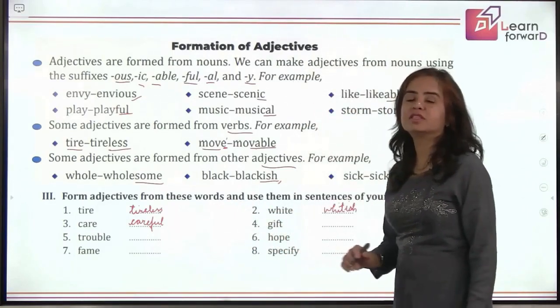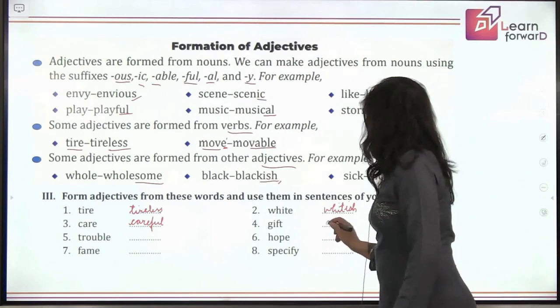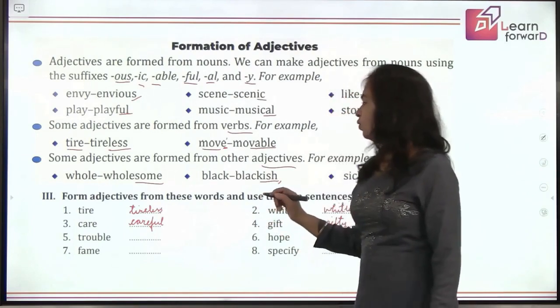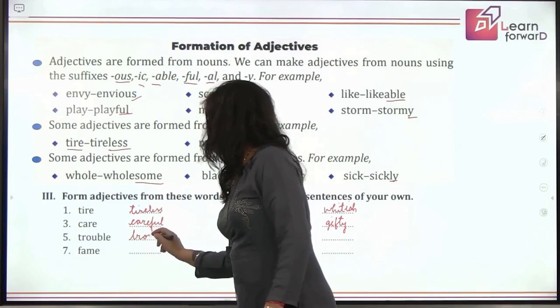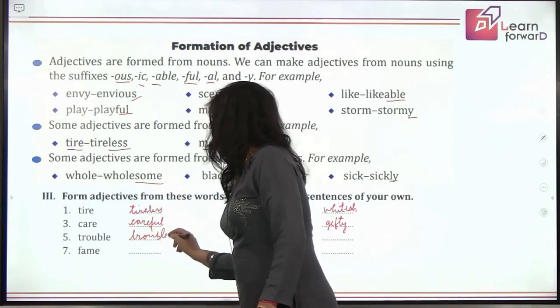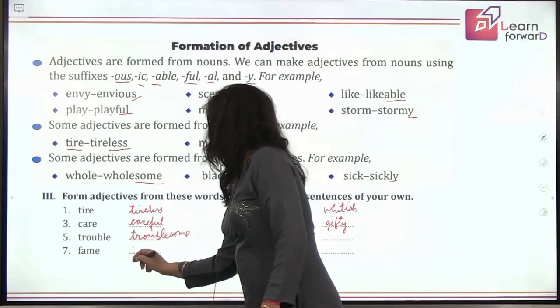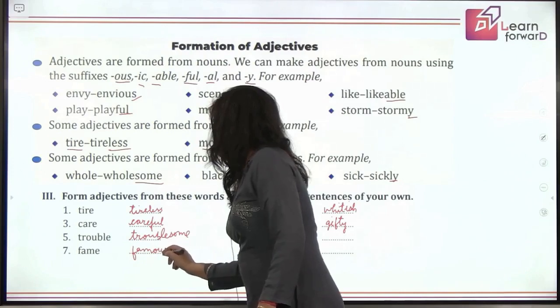Next, gift. It is, okay, gift is gifty. Right? And then you have trouble. Trouble becomes troublesome. Fame becomes famous. Yes. And you are going to make the sentences yourselves now.